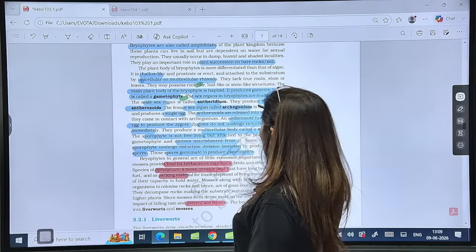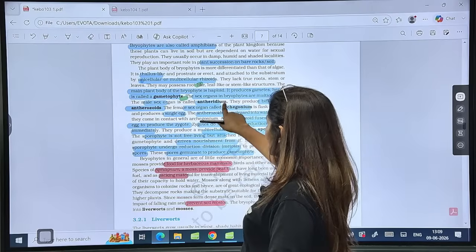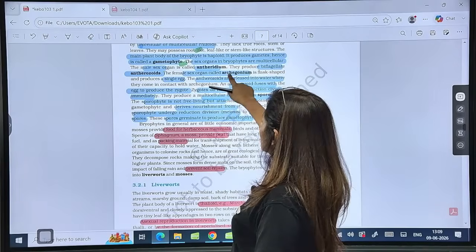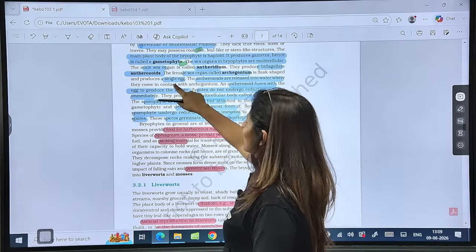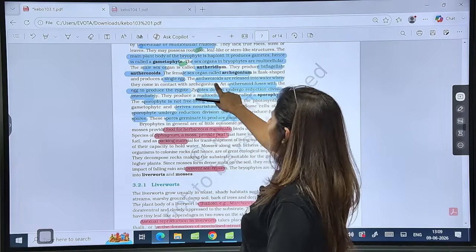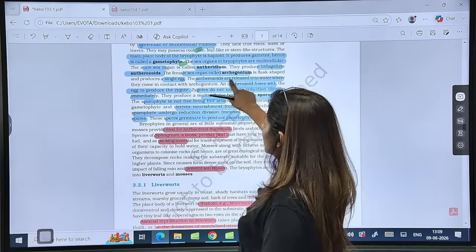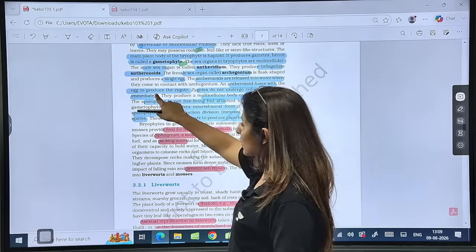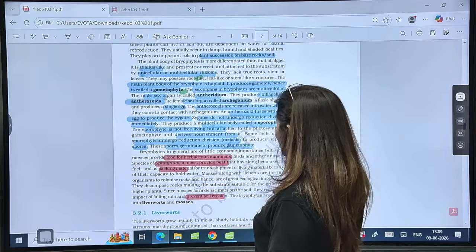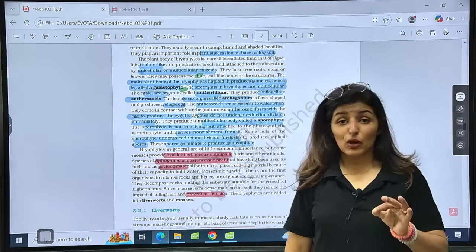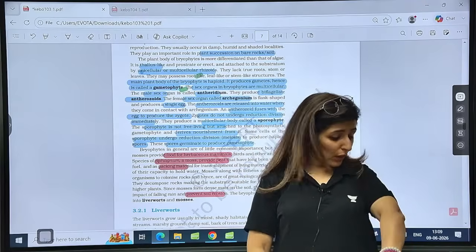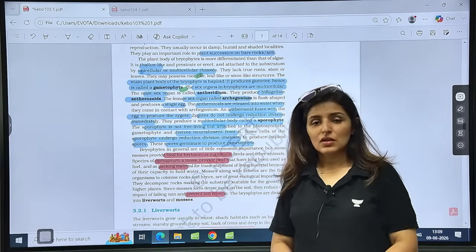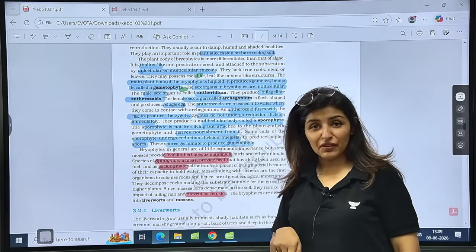Sex organs are multicellular. The male sex organ antheridium produces biflagellate antherozoids. The sex organ called archegonium is flask shaped, produces a single egg. Antherozoids are released in the water where they come in contact with the archegonium. Antherozoid fuses with the egg to produce a zygote. Now, why have I underlined and highlighted all these lines? Because this was a question in the 2025 exam. So we got this question in the 2025 PYQ.